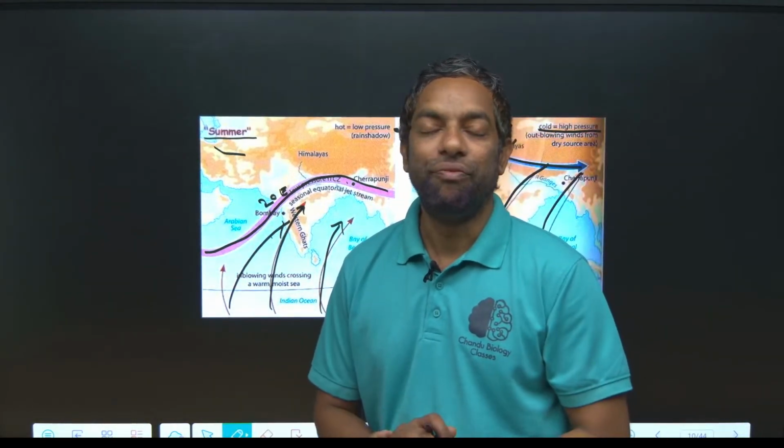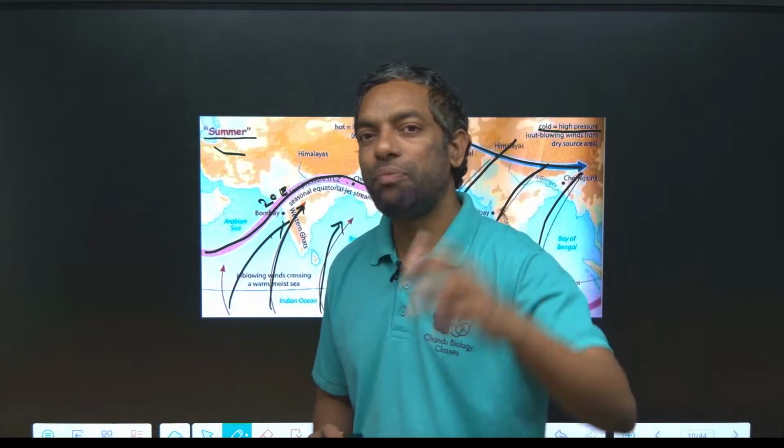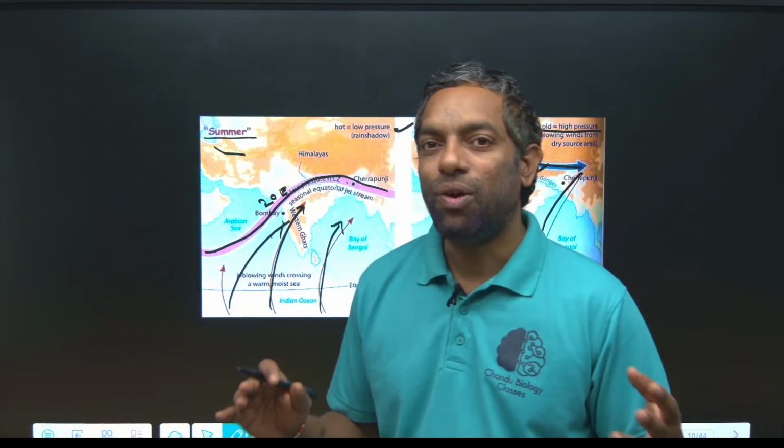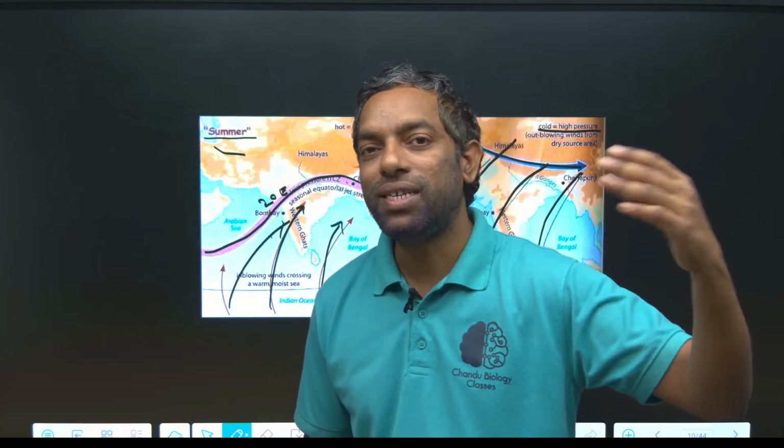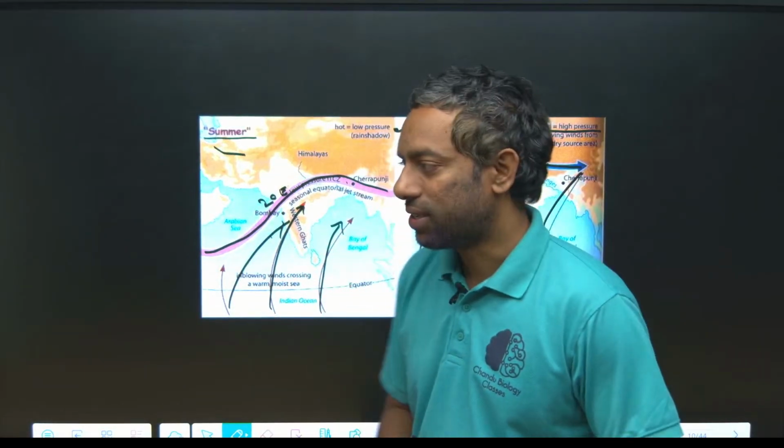These are the hot winds and cold winds. This is the tropical country: during the summer low pressure is created, during the winter high pressure. The Coriolis effect we are going to discuss. Each topic in physical geography we are going to discuss.